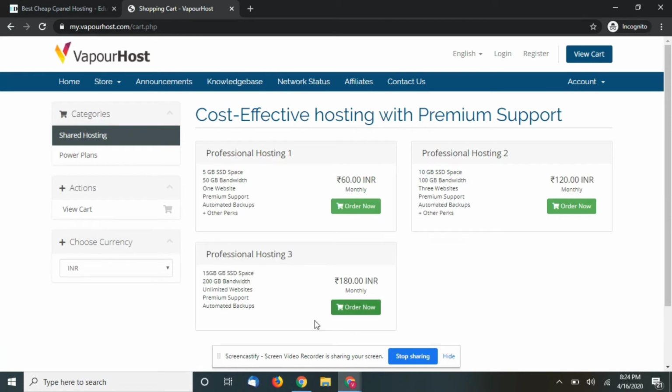and then you can see three options. You don't have to go with the second or third option. You can go with this monthly 60 rupees option, which comes with 5 GB SSD, 50 GB of bandwidth, one website, premium support and automated backup. This is what I was talking about. This is one of the best things, I feel. So just click on order now.